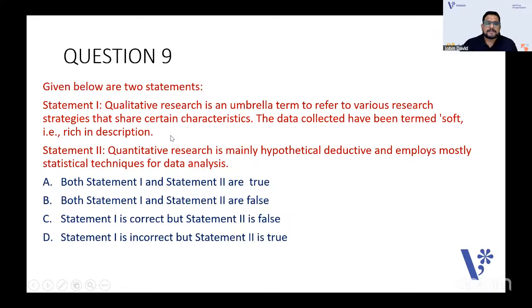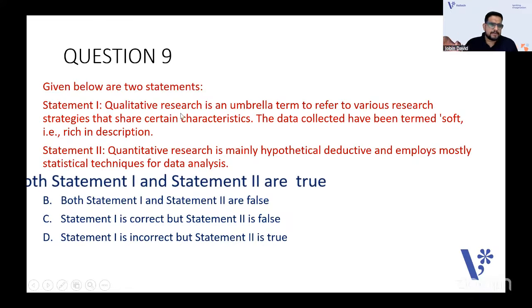Given below are two statements. Statement one: qualitative research is an umbrella term to refer to various research strategies that share certain characteristics. The data collected have been termed soft. Statement two: quantitative research is mainly hypothetical and employs mostly statistical techniques. Are both statements one and two true, or both false, or one correct and two false, or one incorrect and two true? The option is that one and two are true. Obviously, qualitative is an umbrella term for all those research strategies that share certain characteristics. The data is soft, obviously rich in description. Quantitative is obviously hypothetico-deductive and employs mostly statistical techniques. Next question.